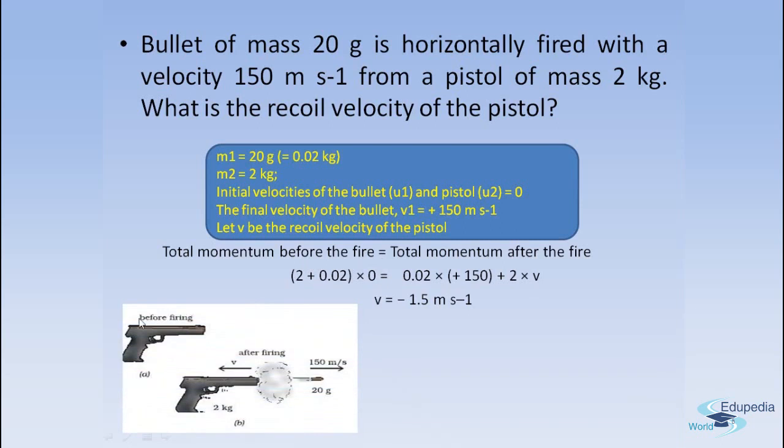So again, if we draw the diagram, we have a pistol, and before firing, the initial velocities of both the pistol as well as the bullet are 0, because they are not moving. However, once the bullet is fired, the bullet goes in the forward direction, whereas the pistol goes in the backward direction, and so v will be negative because it is in the opposite direction. So that's how we calculate the recoil velocity of the pistol.